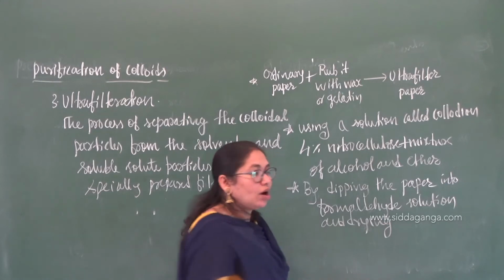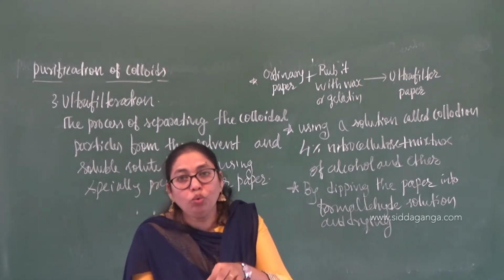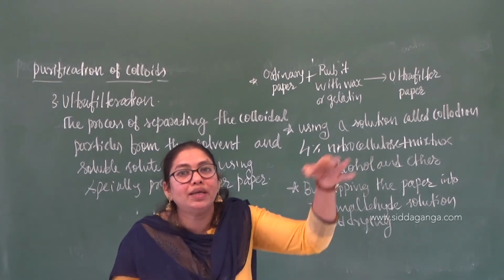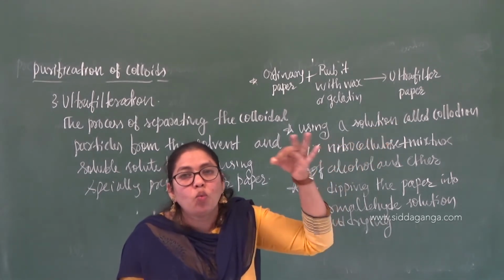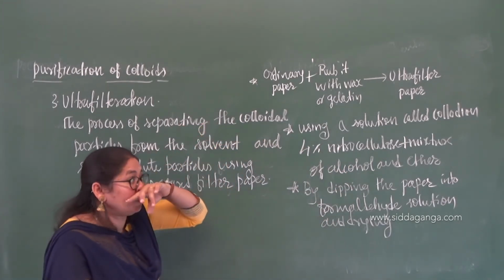So you are having the ordinary filter paper, no? Take that ordinary filter paper and dip it into formaldehyde solution, and then if you dry this one, what filter paper are you going to get? Again, that will become your ultrafilter paper.